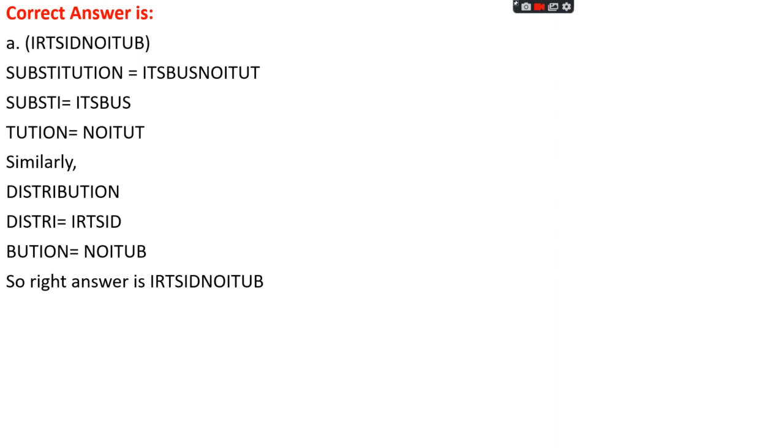A similar thing we do for distribution. We divide the word into two halves, DISTRI and BUTION. The code for DISTRI is IRTSID, and for BUTION is NOITUB. So the right answer must be IRTSIDNOITUB.